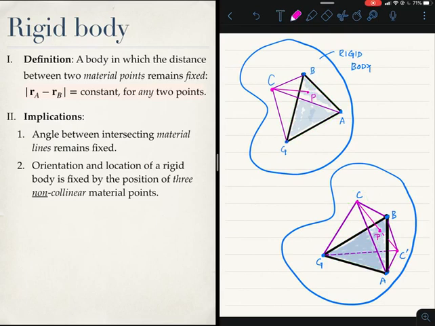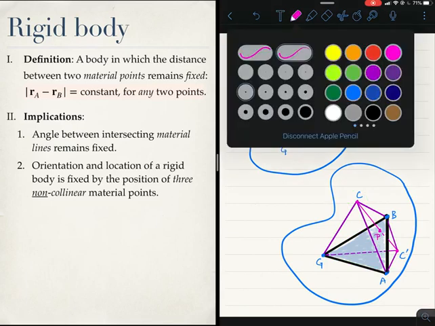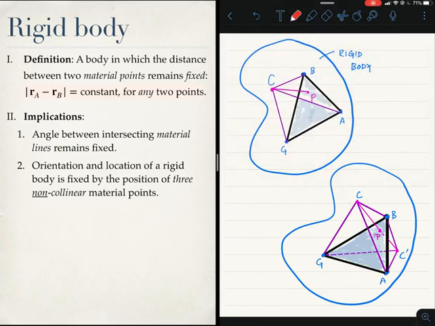Well, one way to quantify it is to use vector algebra. Let's call this vector RAG, this vector RBG, and this vector RCG.